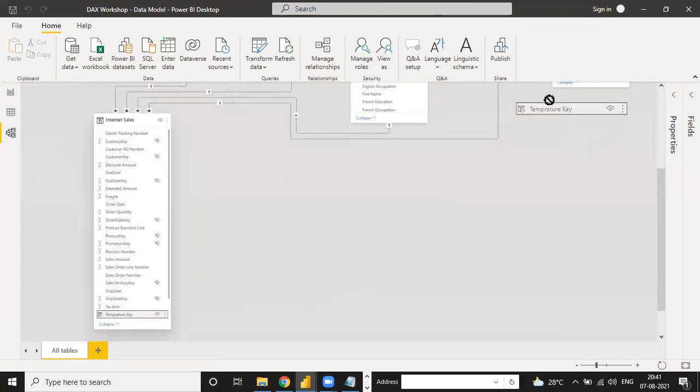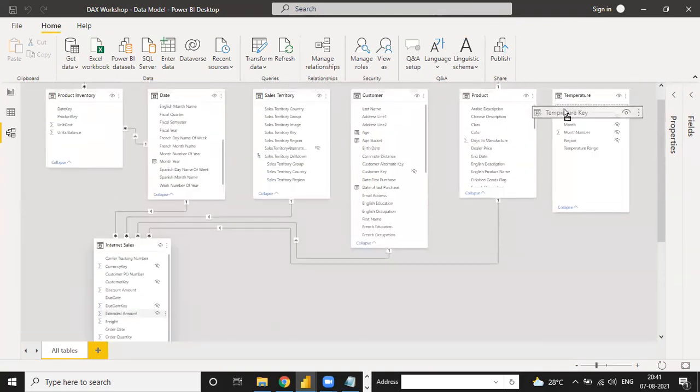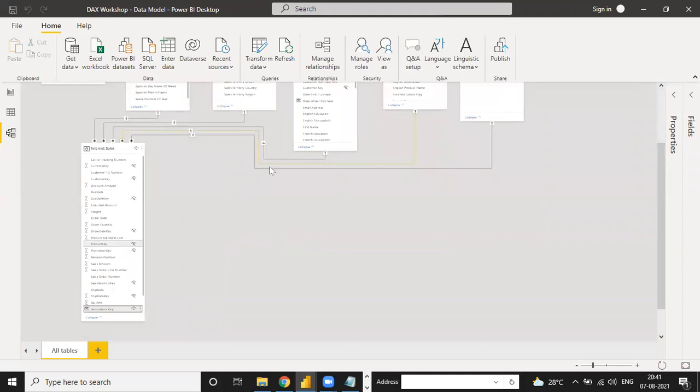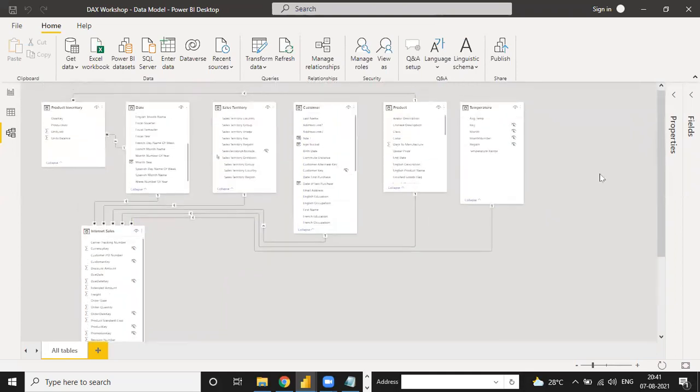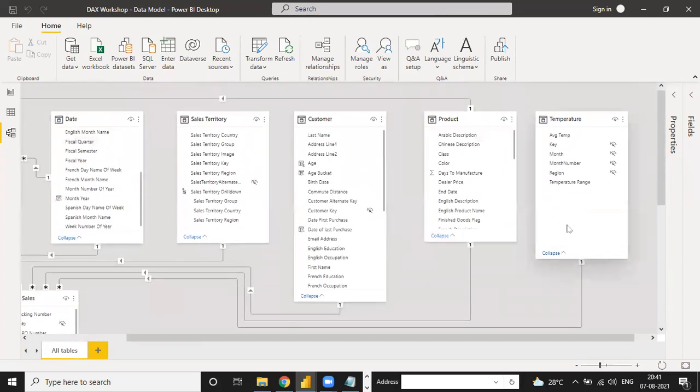Now you make a relationship with this. See, the relationship is done. This is how to make this kind of relationship as an advanced user. Now it is okay.